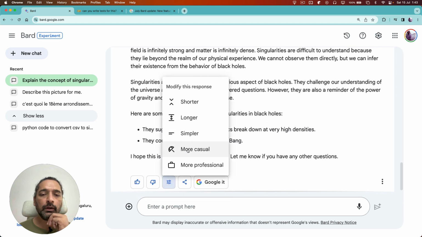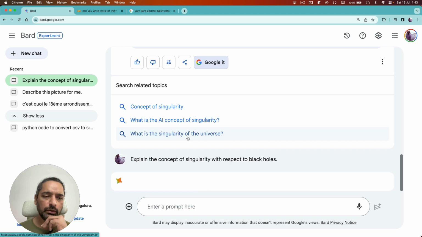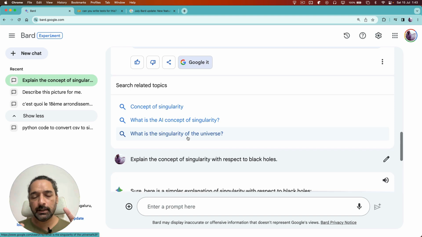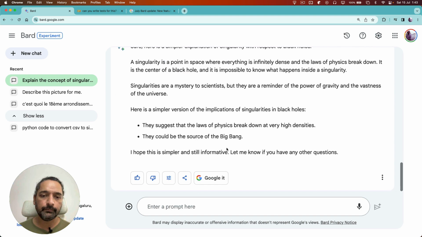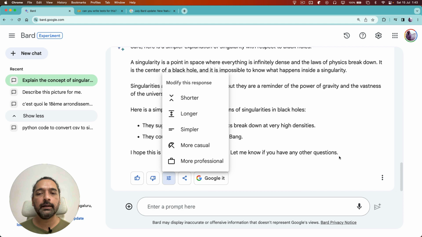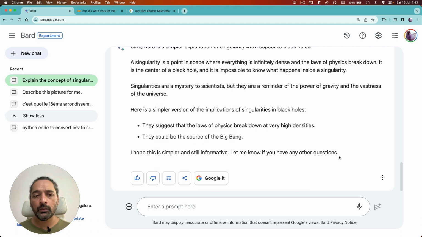Then you can make it more casual, you can make it simpler. So if you say, explain to me like a 5-year-old, right? That could have been an instruction earlier. Now it is a click in a menu item, right? So that's how you can modify the response. So pretty cool stuff. These are all the new things. So some minor improvements to the UI.